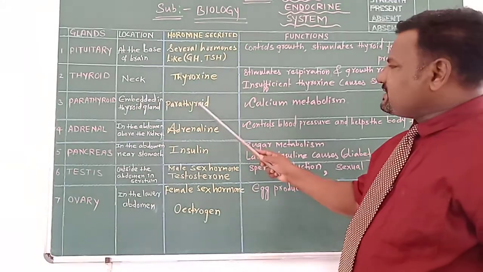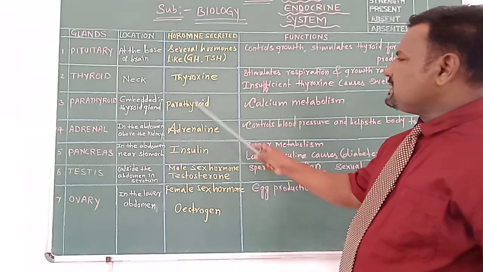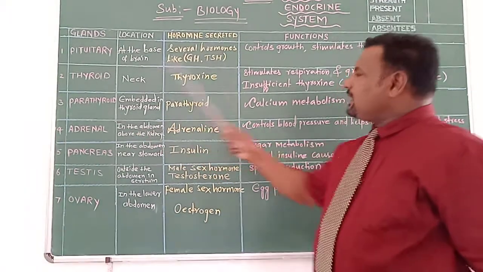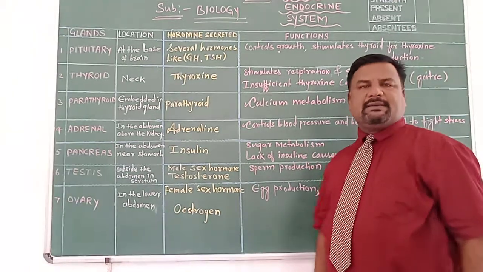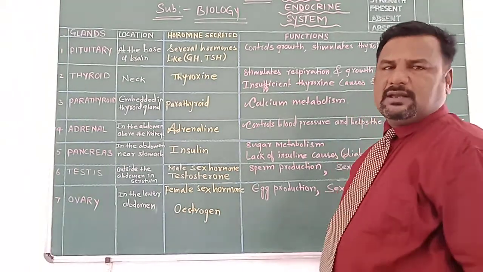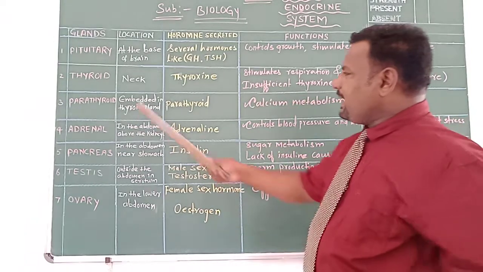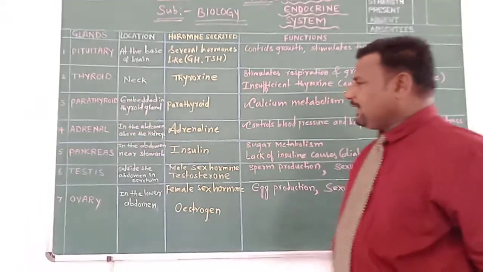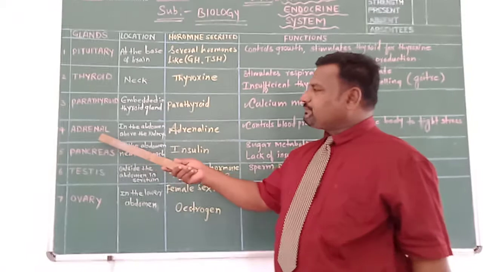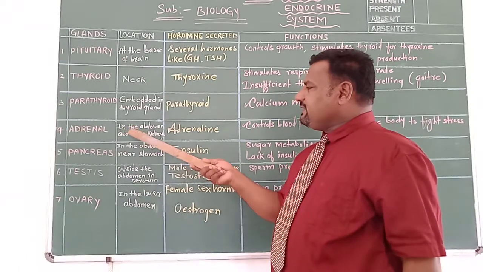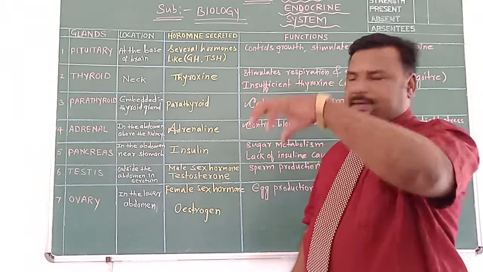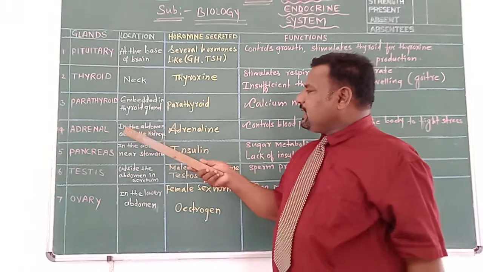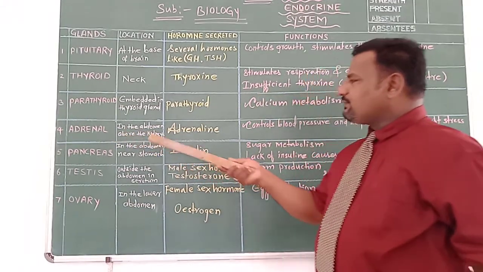What is the function of parathyroid hormone secreted by parathyroid gland? Responsible for the calcium metabolism. Calcium metabolism is controlled, taken care of by parathyroid gland. And adrenal glands, they are present in the abdomen above the top of each kidney. Location of adrenal glands in the body, they are above the top of each kidney.